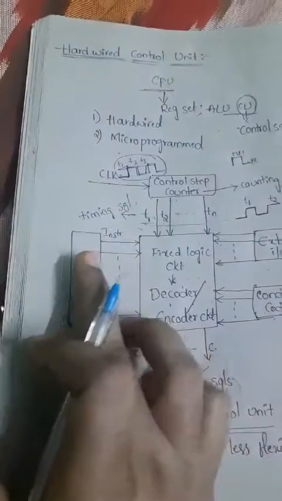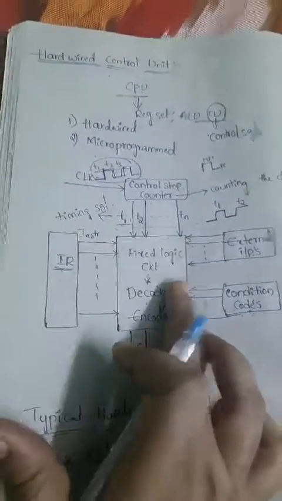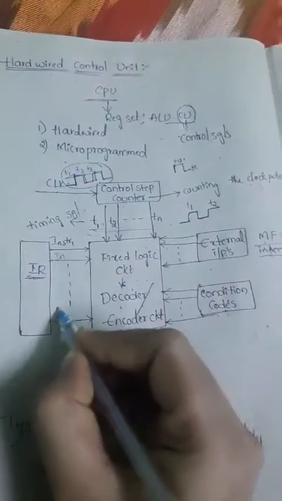What it collects is the instructions. The instruction register always holds the instructions, and those instructions are given to the decoder/encoder circuit, like instruction 1, instruction 2, up to instruction n.